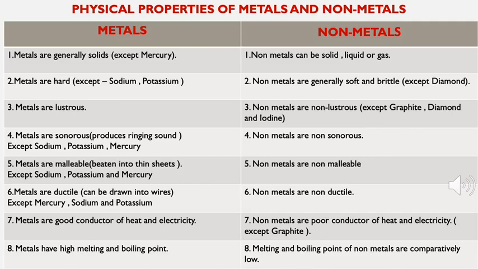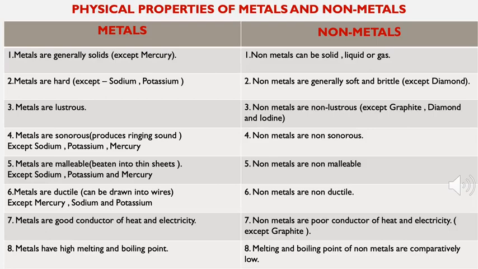Second thing, the metals are hard except sodium and potassium. They can be cut with the help of a knife. Nonmetals are generally soft and brittle. Brittle means if they are hammered, then they will break into several pieces, except diamond. Metals are lustrous. It means they are shiny by nature. But nonmetals are non-lustrous except graphite, diamond and iodine.